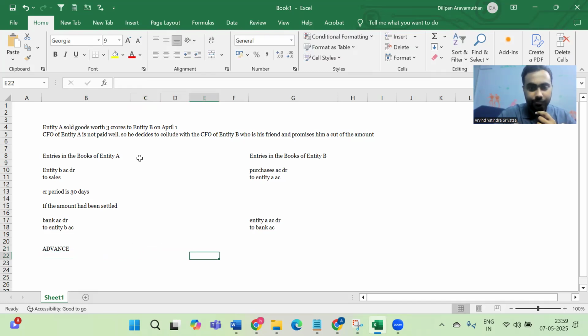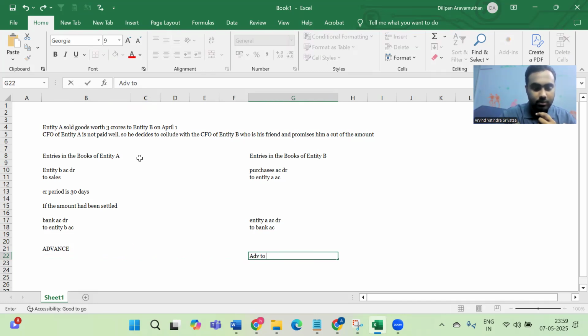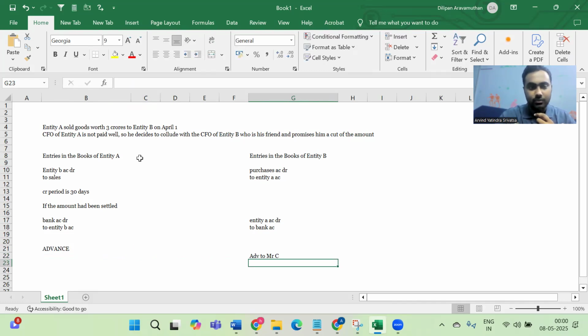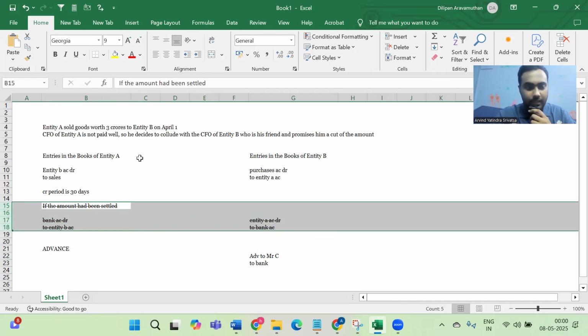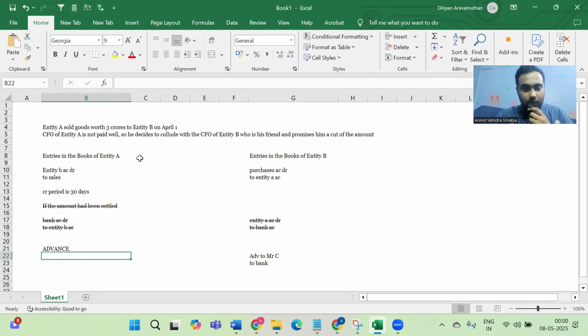Advance to Mr. C, let's say Mr. C is the relative of the CFO of entity A, to bank. So these two entries would not even have been passed in the respective books. One second, I'm just striking these off because these wouldn't have even happened. This is just a scenario I told which would ideally happen. So yeah, this is what would have happened. And entity A, what entry will they pass?